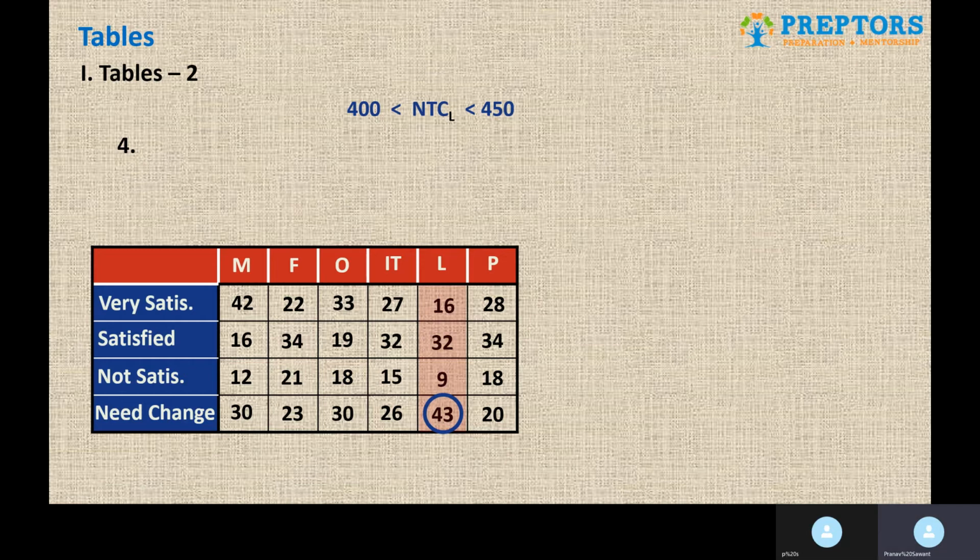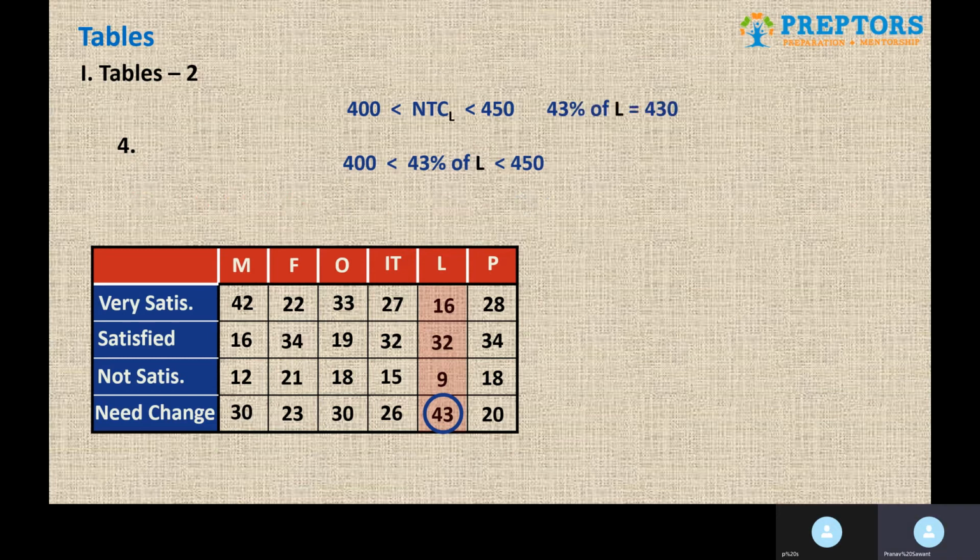So it is between 400 and 450. So we will find such a multiple of 43 that is between 400 and 450. The multiple is 430. That means I can say that 430 is 43%. That is, 430 is need to be changed in logistic department.